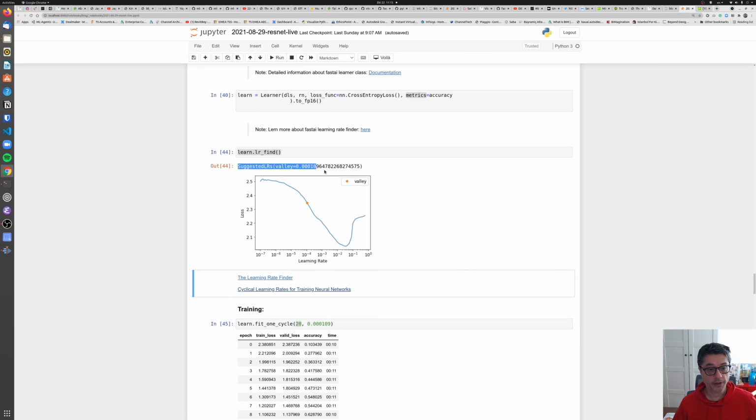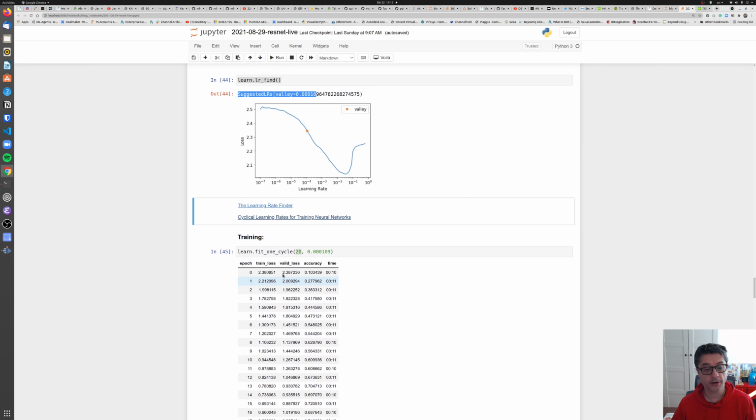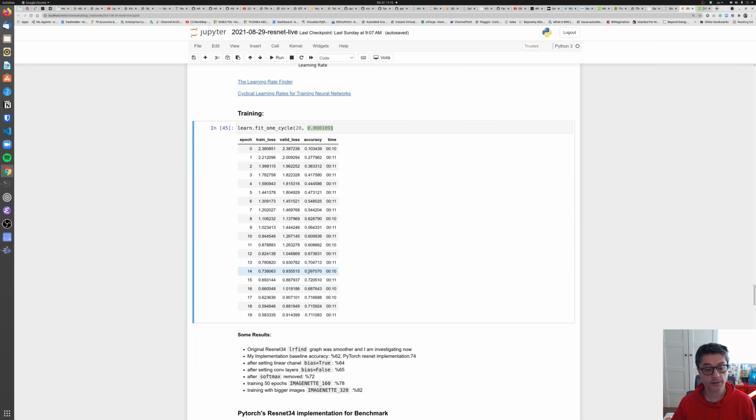Let's switch here. Then I train my network with the fit one cycle function in Fast.ai. You only need to give a number of epochs here, and the learning rate comes from here. And the result is 72%, which is okay. But at my first try, that was around 62%. I know, and I want to explain why.